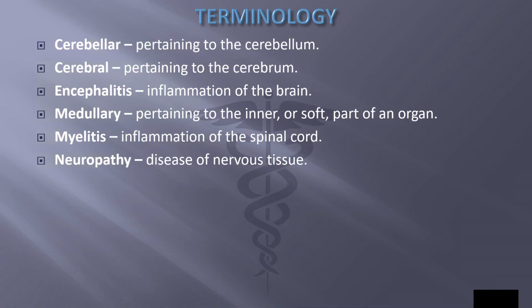Encephalo means brain. So encephalitis is inflammation of the brain. Medullo refers to the medulla oblongata. So medullary is pertaining to the inner or soft part of an organ. Myelo is spinal cord. Myelitis is inflammation of the spinal cord. And neuro is nerve. So neuropathy means disease of nervous tissue.